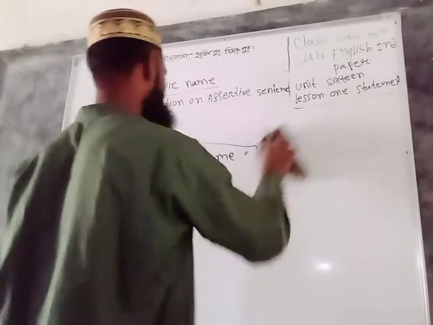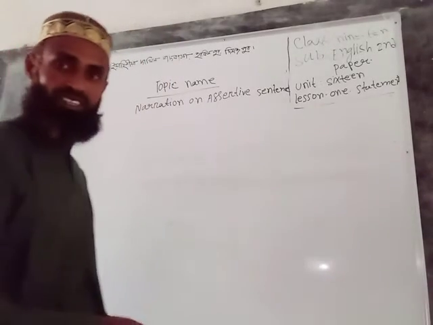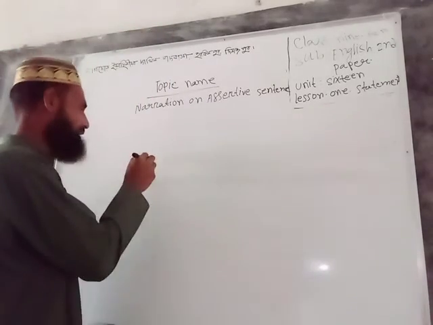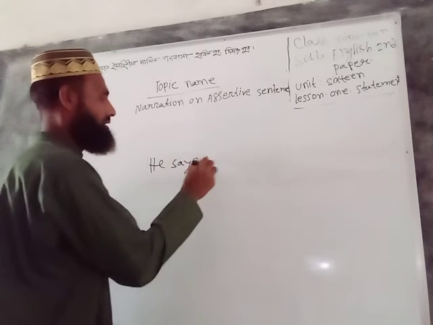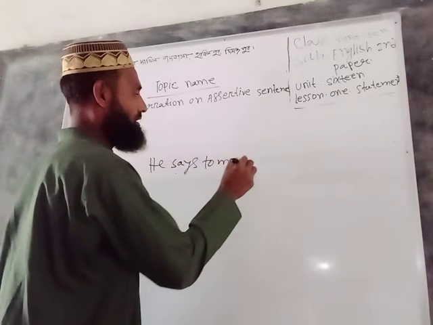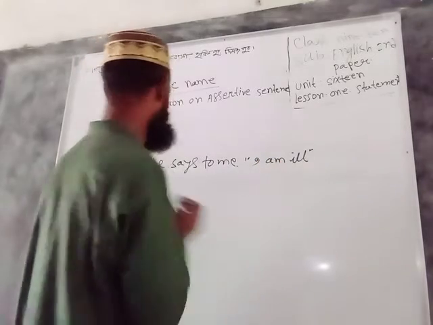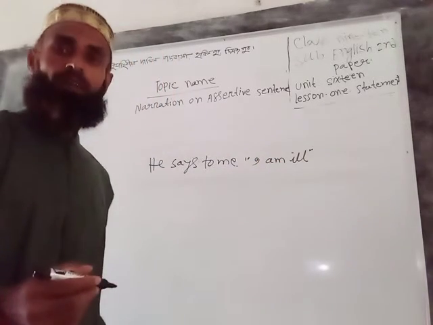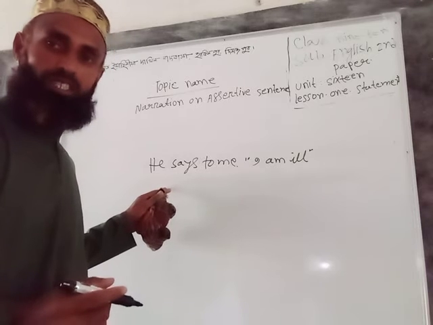Okay, dear student, listen to me attentively. If the reporting verb is present tense, he says to me, I am ill. He says to me is present tense. It may be present indefinite, present continuous, present perfect, or present perfect continuous tense.